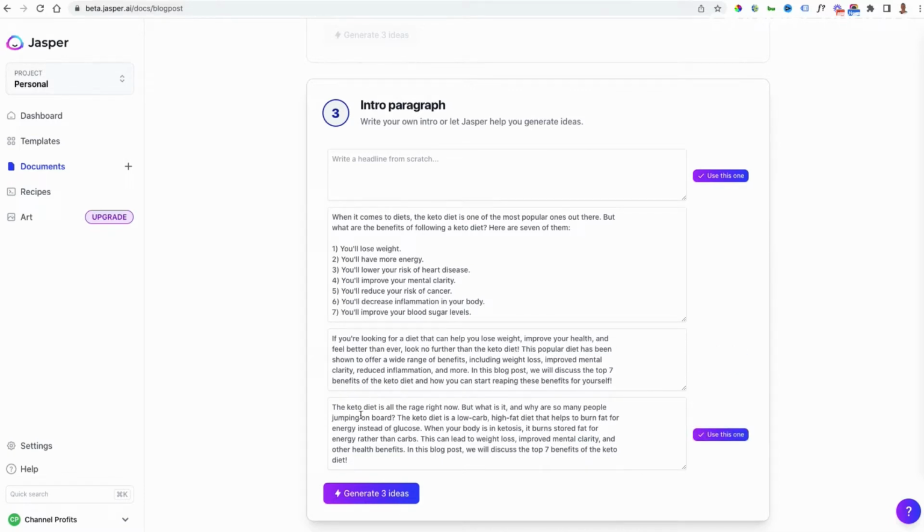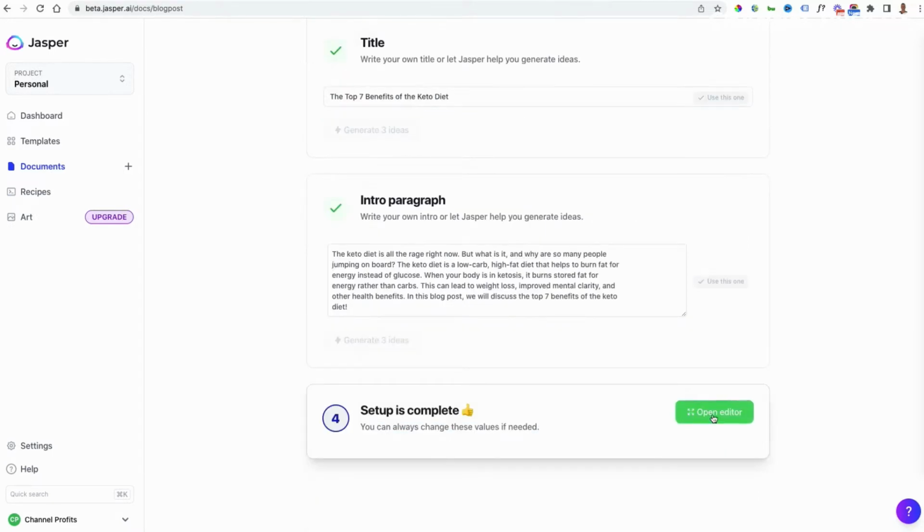So, for example, this one. Actually, let's look at this. The keto diet is all the rage right now, but what is it? And why are so many people jumping on board? The keto diet is a low-carb, high-fat diet that helps you... Okay, so this is great. So we've already got information on why it's so great, and then we could go deeper into that. So let's go use this one. And then I go Open Editor.